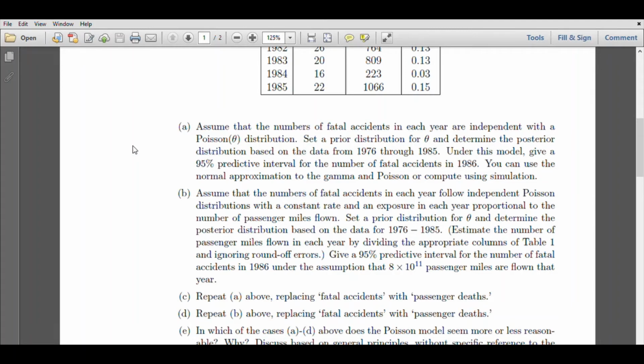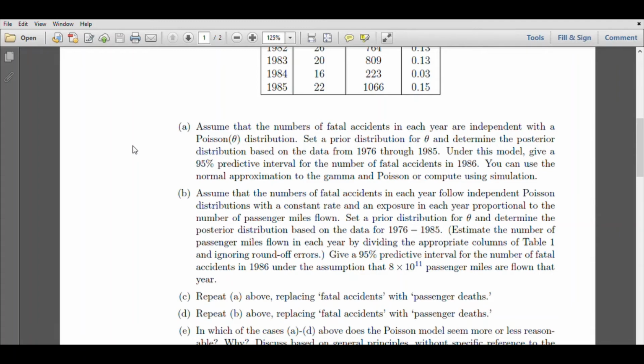Now how do we know how much a person has traveled? Instead of looking at an individual person, we can say how many passenger miles have been flown by the airline. If the passengers are say 100, then how many miles have those 100 passengers flown? In this sense, there should be a factor in the Poisson mean which considers this. So that factor can be used to decide the mean of this Poisson random variable.